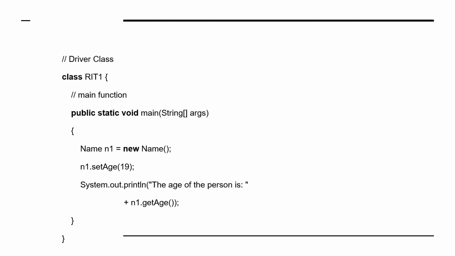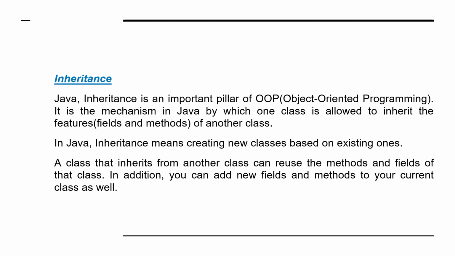So n1.setAge(19); System.out.println the age of the person is n1.getAge(), so we can get the output as 19 here. You can clearly understand.